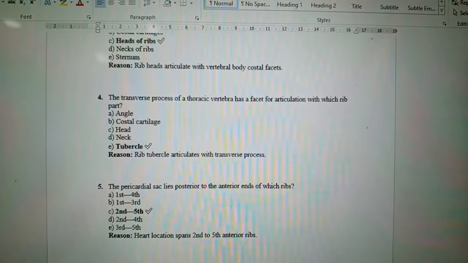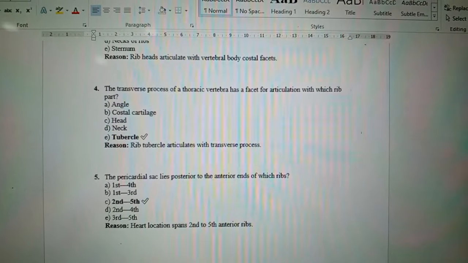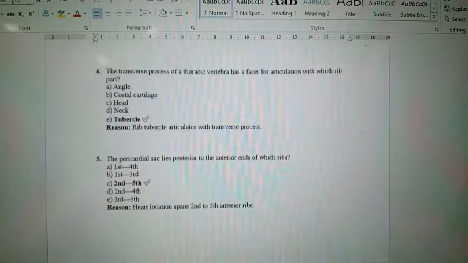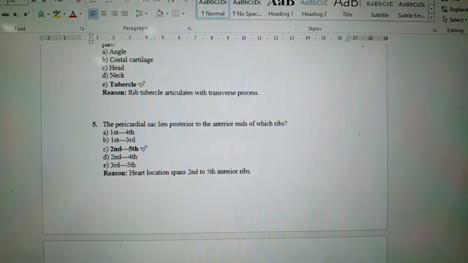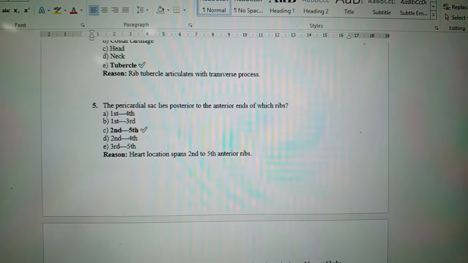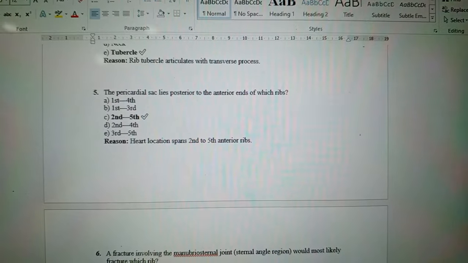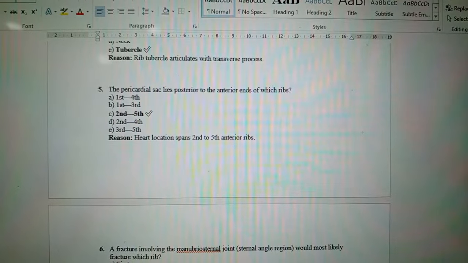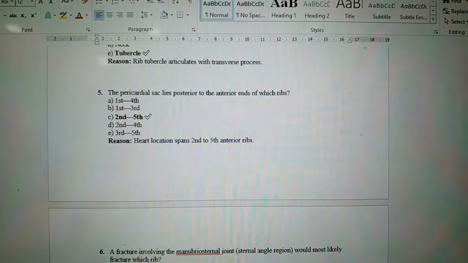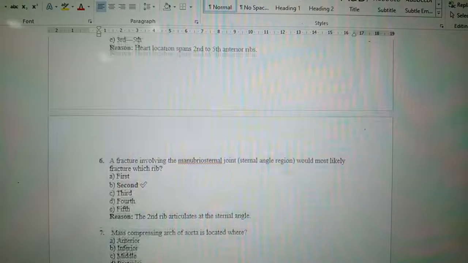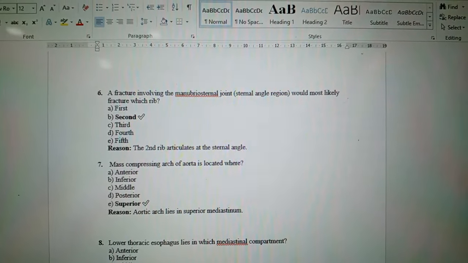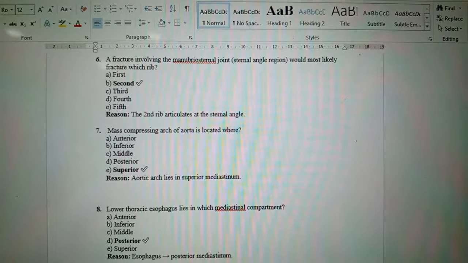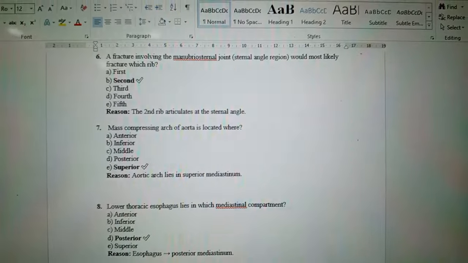The transverse process of a thoracic vertebra has a facet for articulation with which rib part? The rib tubercle articulates with the transverse process. The pericardial sac lies posterior to the anterior end of which ribs? The heart location spans the second to fifth anterior ribs. A fracture involving the manubriosternal joint, sternal angle region, would most likely fracture at which rib? The second rib articulates with the sternal angle.